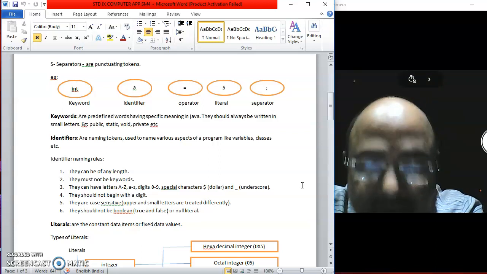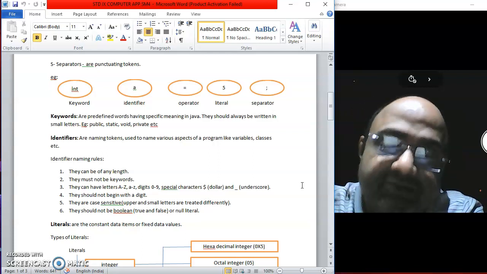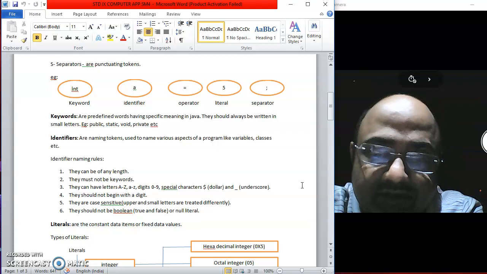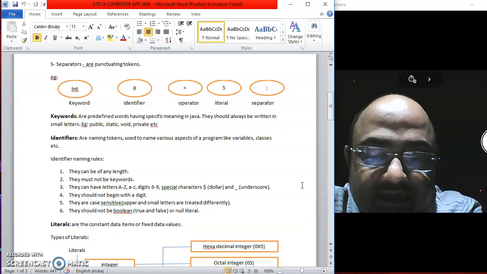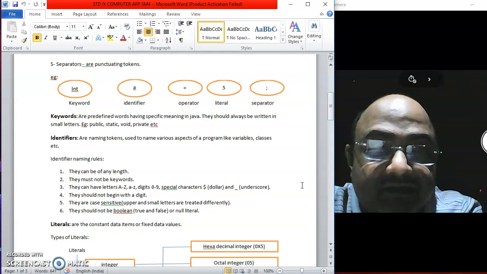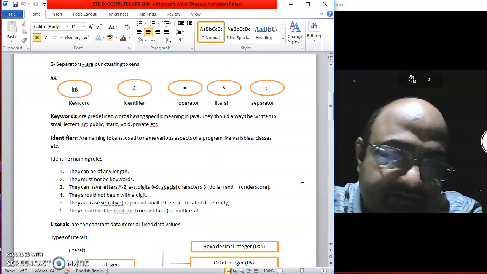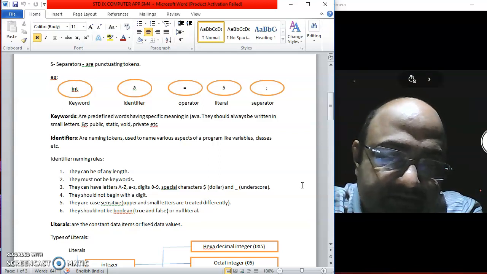So you have to be careful that if you are declaring a variable as small a, throughout the program it should be used as small a itself. You cannot use capital A in place of small a. Okay. Next is, it should not be the words true, false or null. These are Boolean and null literals.